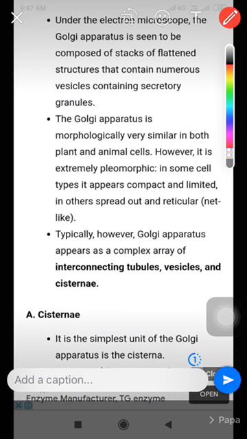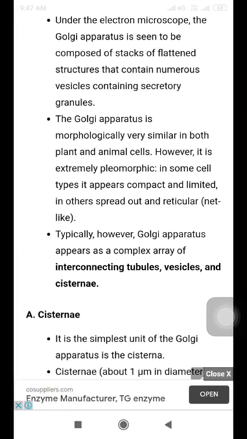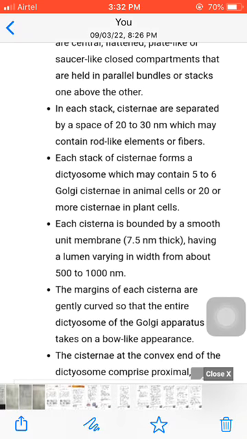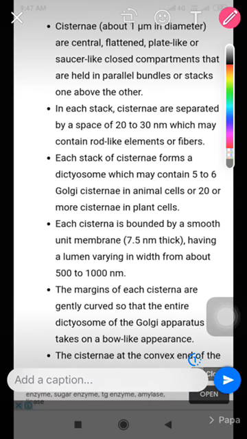We will now look at the structure of the Golgi complex. First is the cisternae. Cisternae is referred to as the simplest unit of a Golgi complex. Cisternae is about 1 micrometer in diameter and are centrally flattened, plate-like or saucer-like closed compartments held in parallel bundles or stacks, one above the other.